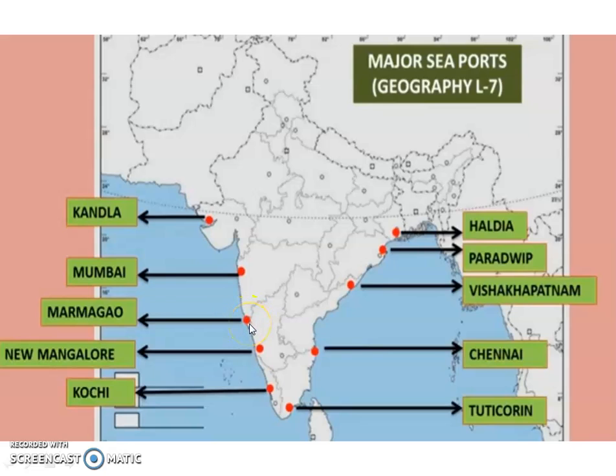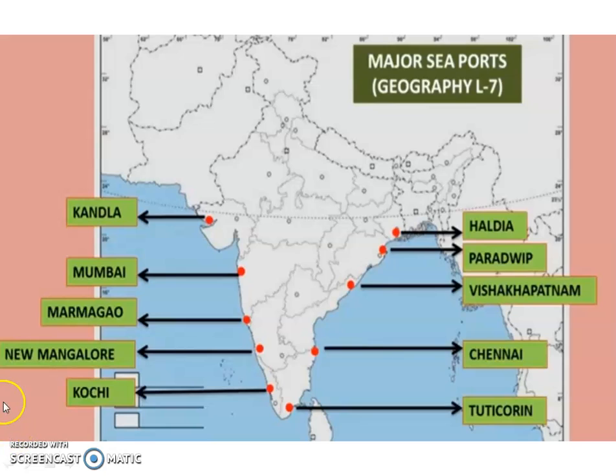So Mormugao port is located at Goa. It is the premier iron ore exporting port of the country. This port accounts for about 50% of India's iron ore export. That is the importance of Mormugao port.